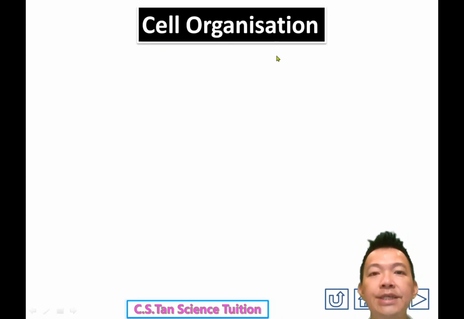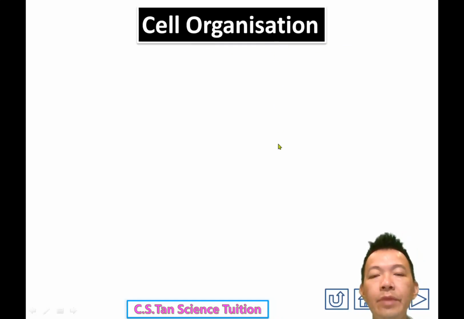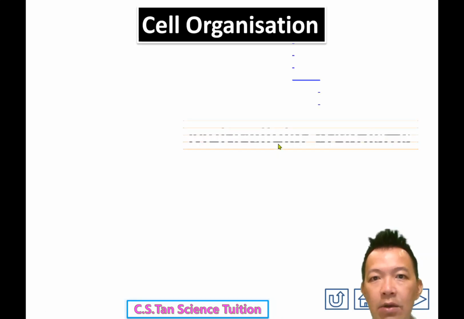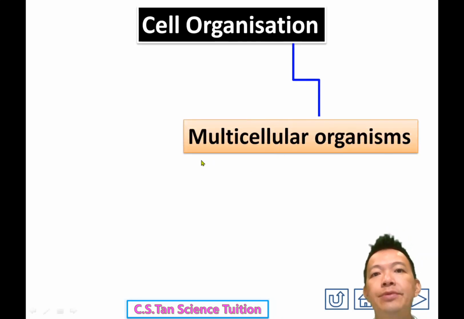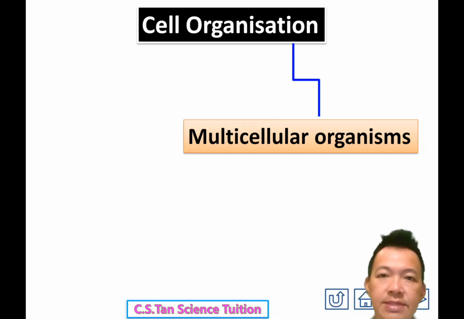Cell organizations. So what's meant by cell organizations? From cell to become organism. So how do we arrange all the different cells in your body to become an organism, 变成一个生物. Today our title will be Cell Organization for Multicellular Organism. Multicellular organisms have more than one cell, thousands, millions of cells. But how do they arrange the cells into an organism?